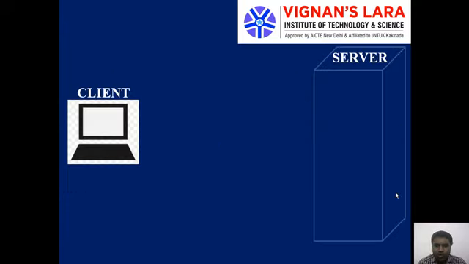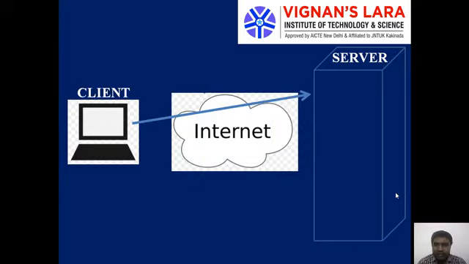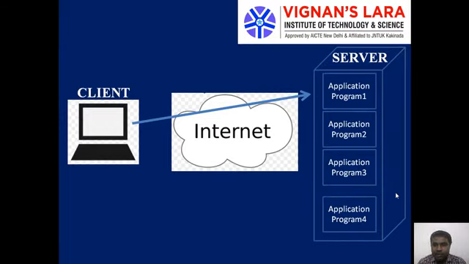Now, what do you mean by a client-server program? In the client-server program, there will be a client and there will be a server. The client sends a request to the server over the internet. Now this server contains some application programs. These application programs will process the client's request and generate a response. This response will be sent back to the client. So this scenario is called a client-server program, and it is the basis for a web application.